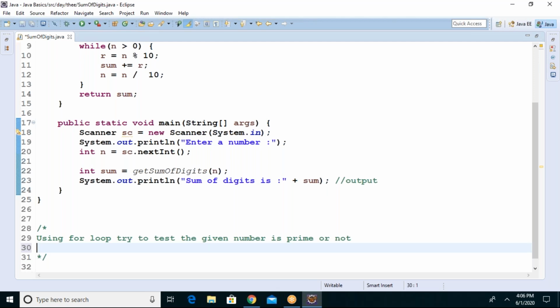If possible, also using for loop, an Armstrong number test.